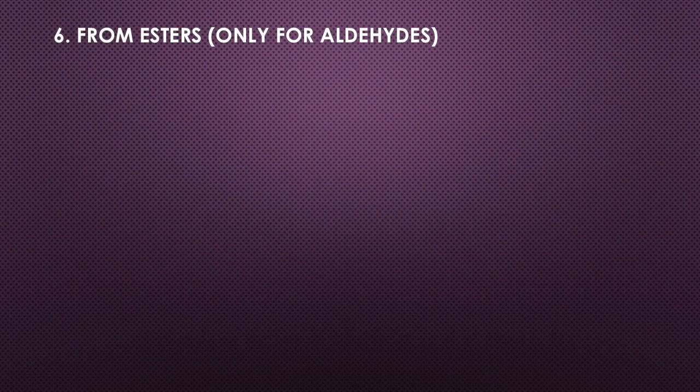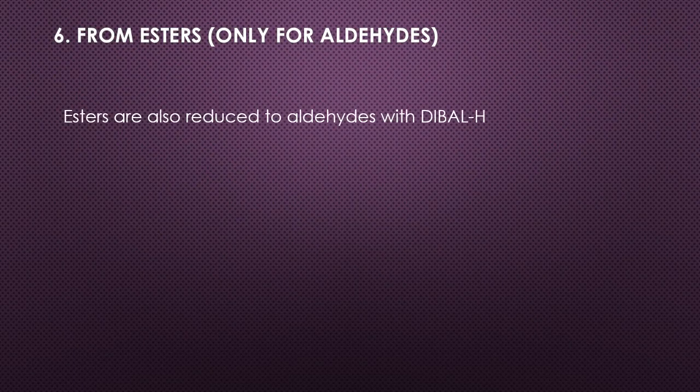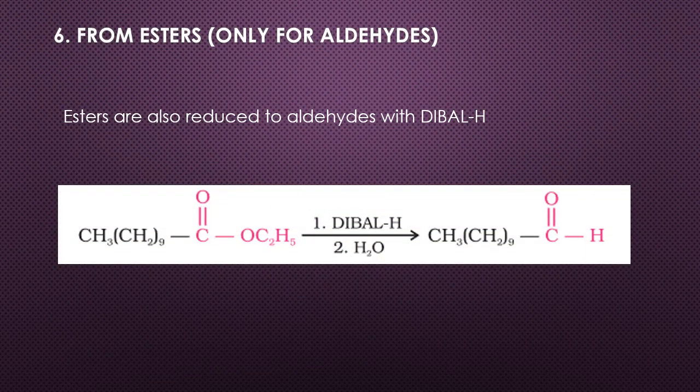Finally, we can also prepare aldehydes from ester by using the same reducing agent diisobutyl aluminum hydride. Here esters are also reduced to aldehydes with diisobutyl aluminum hydride.